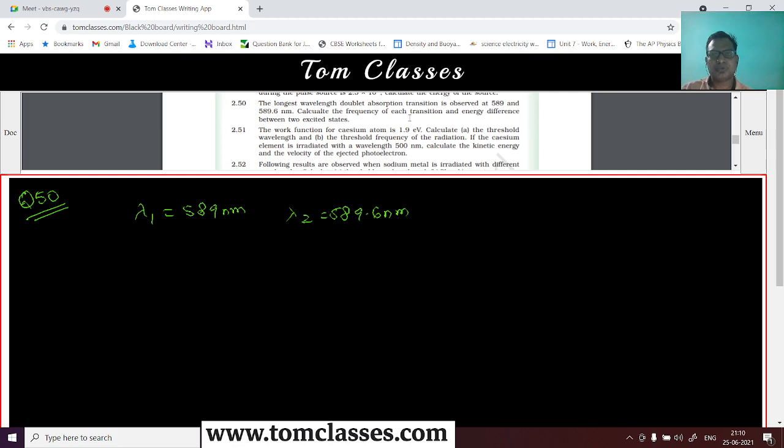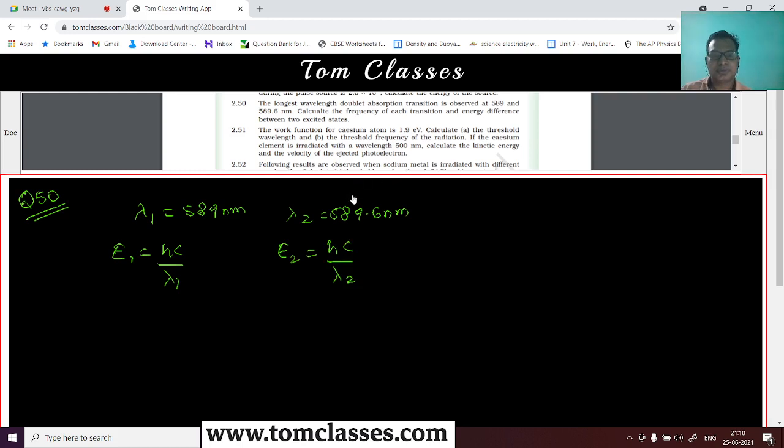So what will be the energy difference? Calculate the frequency of each transition and the energy difference between two excited states. Let's see this. How to calculate the energy difference? We can say this is E1, that is hc by lambda 1, and E2, that is hc by lambda 2.